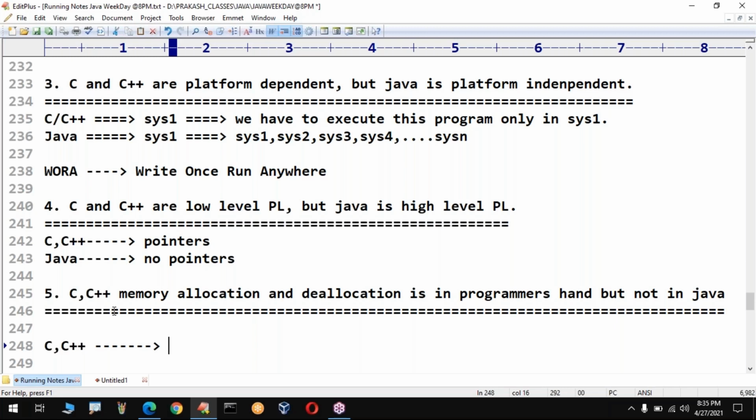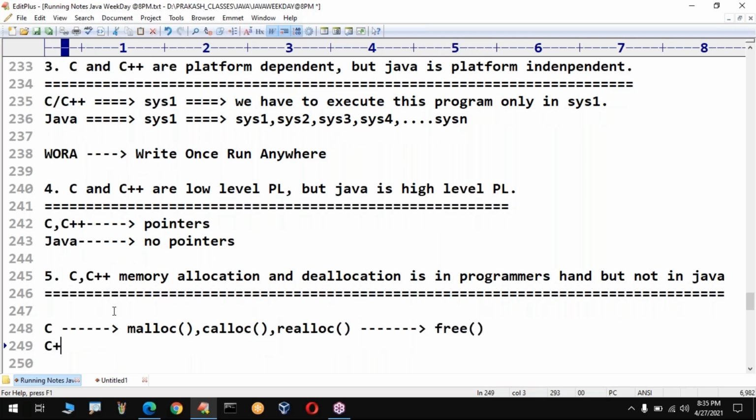In the C language, the functions used to allocate memory are malloc, calloc, and realloc. Sometimes we use these functions, but to deallocate we use the free function. This is in the case of C language. If you take C++, new is the operator used to allocate memory, and delete is the operator used to delete the memory.